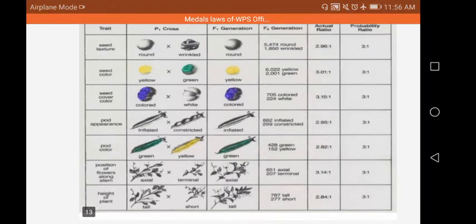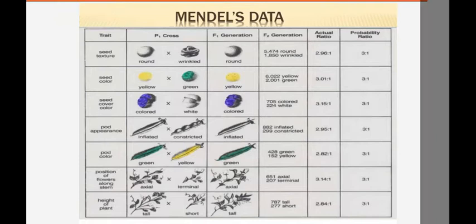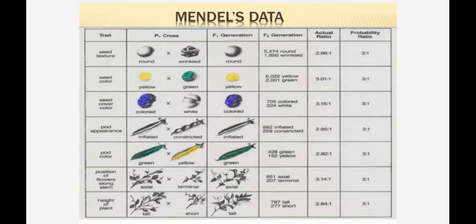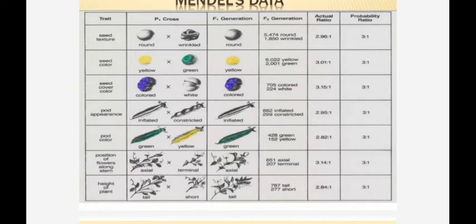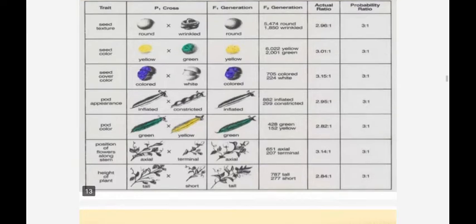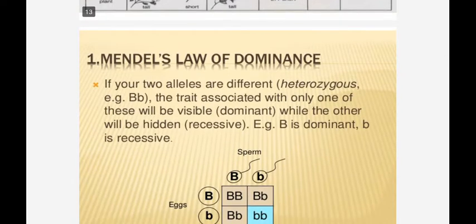See his experiments. When he crossed round and wrinkled plants, he got the ratio of 3:1. What is 3? Round is 3 and 1 is wrinkle. Here, the dominating character has come out phenotypically more as well as genotypically also. You can see with all these examples that all are 3:1. Dominating characters are more expressed than recessive characters.